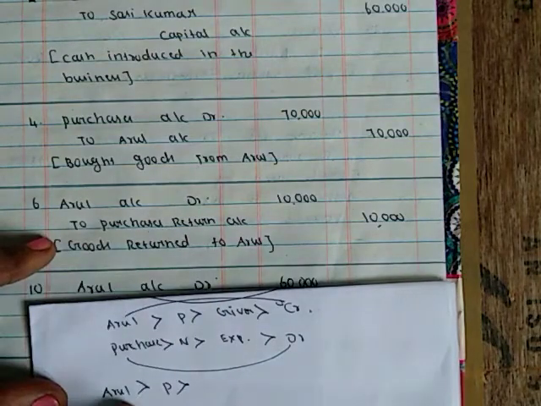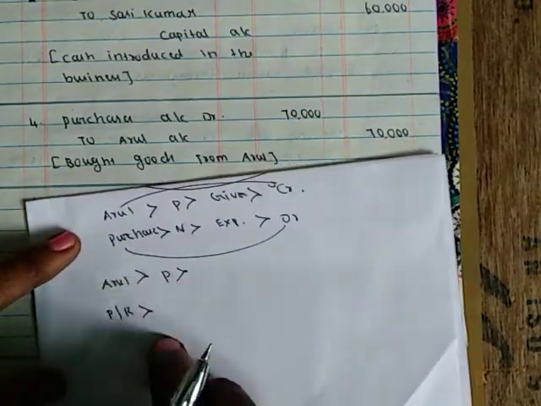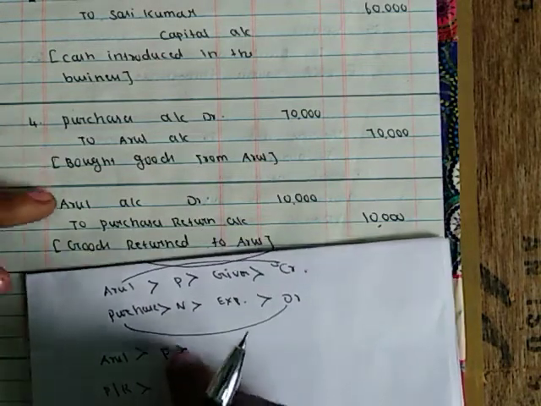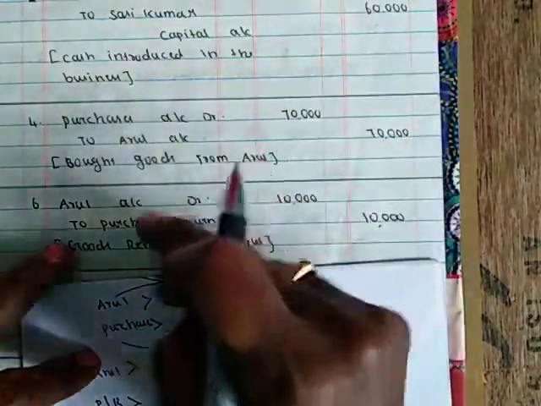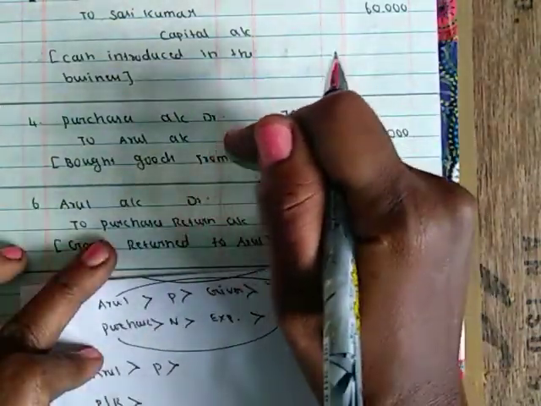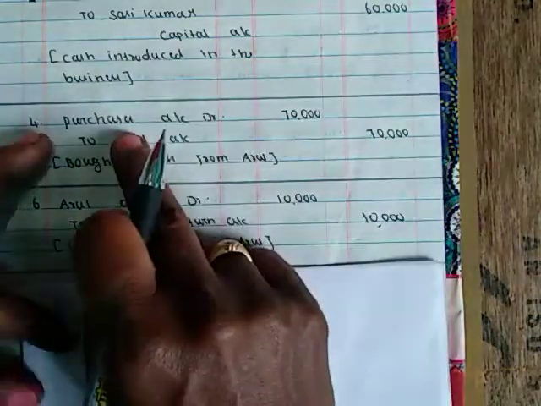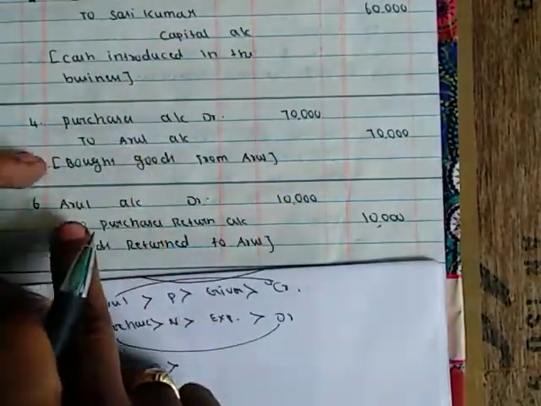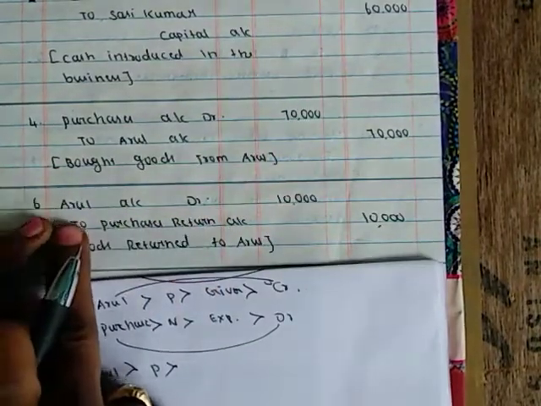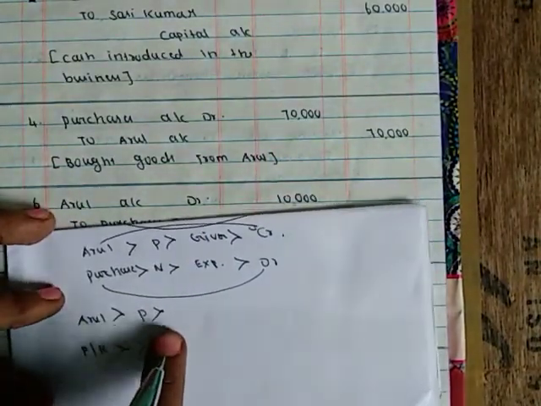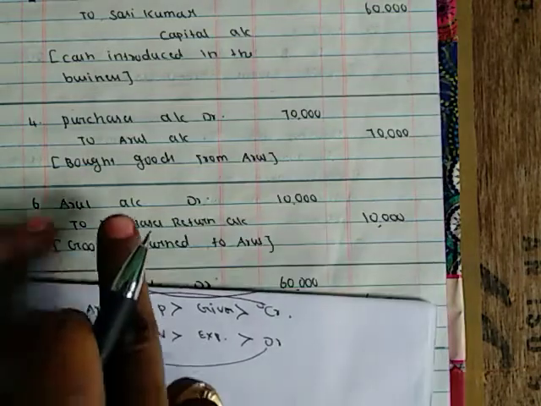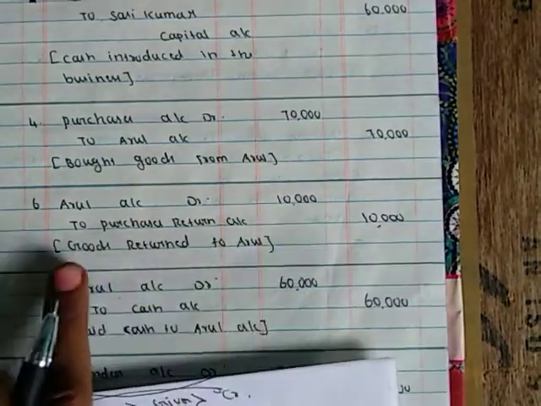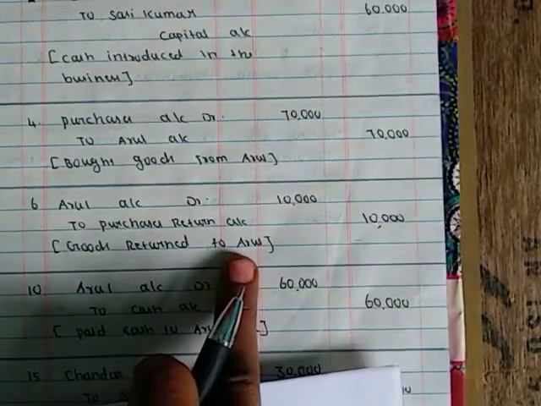For purchase return, just reverse the entry of purchase. Here Arul is creditor, so just debit him. So Arul account debitor, he will become receiver. Purchase return 10,000. Goods returned to Arul.